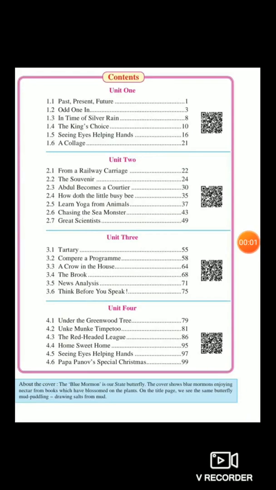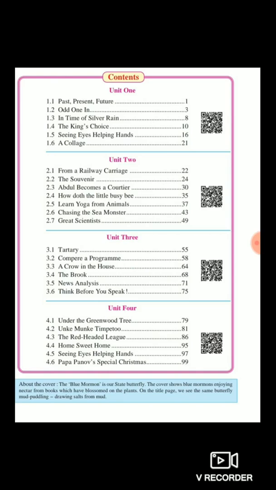Friends, just open your index page, contents. Now, unit 1 we have already completed in our previous lectures. We have also started with unit 2, 2.1 From a Railway Carriage and 2.2 The Souvenir. These both chapters, one poem and one chapter, we have already completed in a previous lecture.